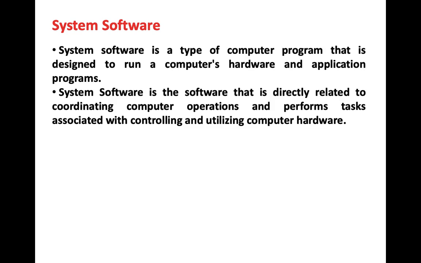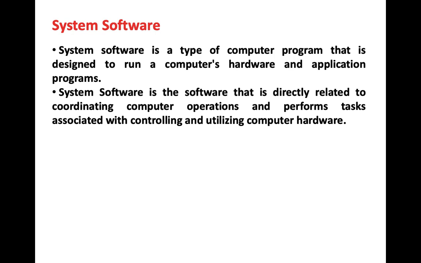System software directs the computer what to do, when to do, and how to do. Whenever you purchase a new laptop or a new mobile, you get some inbuilt softwares in your phone under the name of internal memory. So, those softwares which you cannot delete, which help in the proper working of your mobile or a computer or a desktop or a PC, are known as your system software.